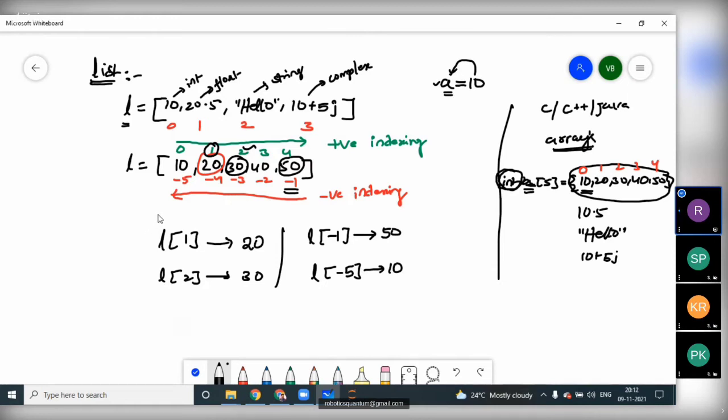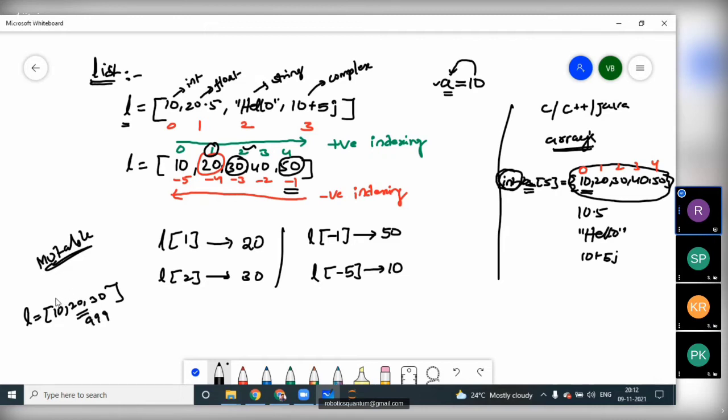And one more important point we have to remember: the list is mutable. What is the meaning of mutability? Mutable means once we create the list, we can modify the elements of the list. What is the meaning of element modification? Let us take L equal to 10, 20, 30. We have a three-valued list here. I want to replace the value 20 with 999.